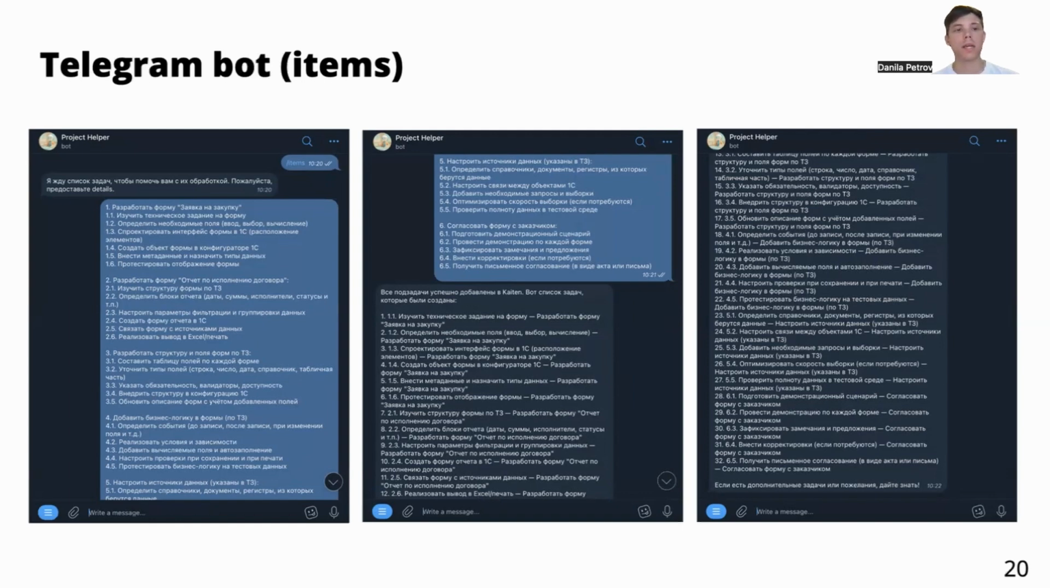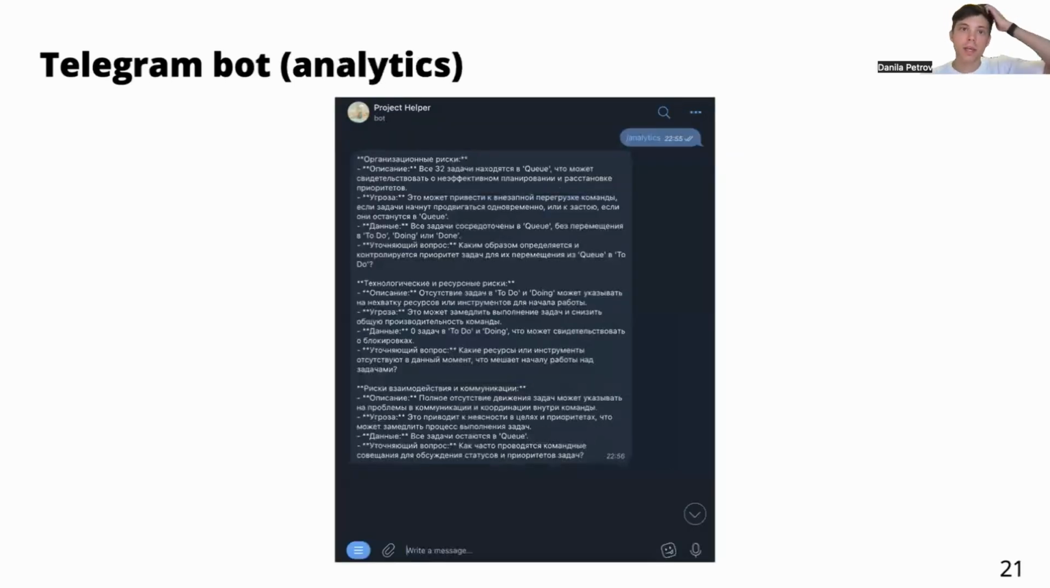So the user must take these main tasks, like 1, 2, 3, 4, and write for each task 1.1, 1.2, 1.3, and exactly these 1.1, 1.3 and so on an AI agent will take and create cards in Kaiten. Here you can see that from the previous contract shown on the previous page, 32 cards in Kaiten were created. Here you can see what the user receives after the command analytics.